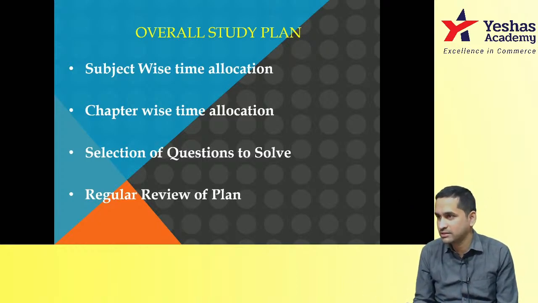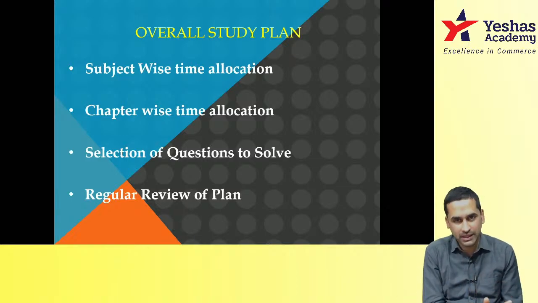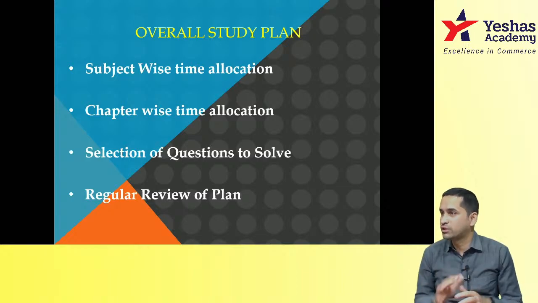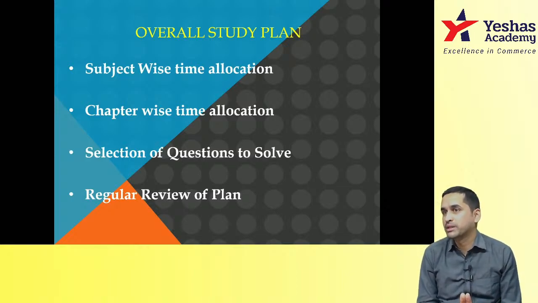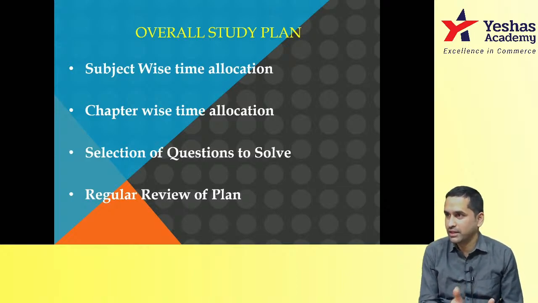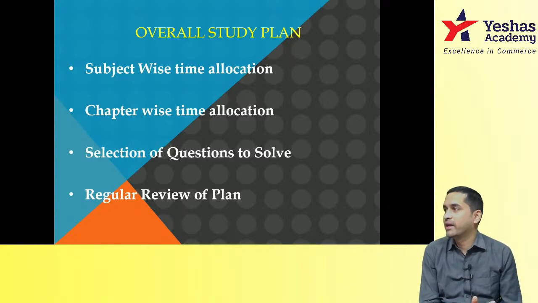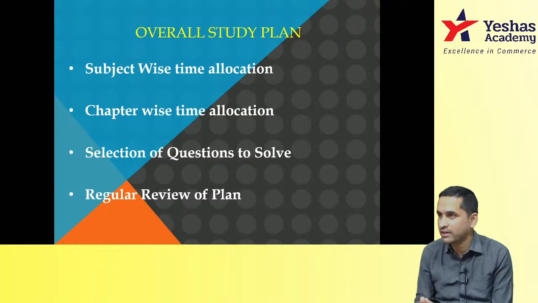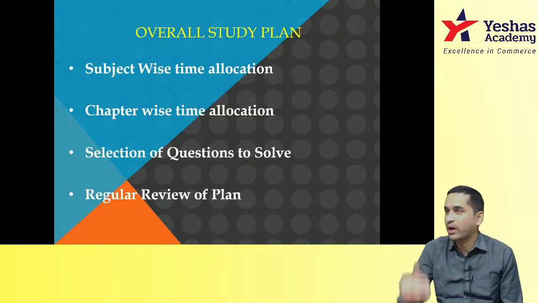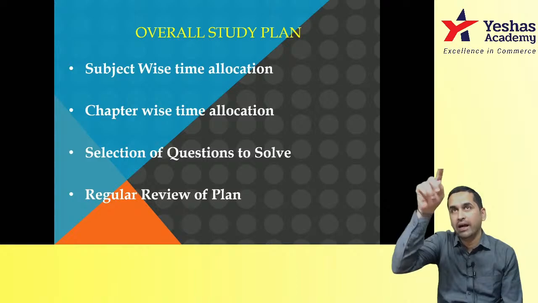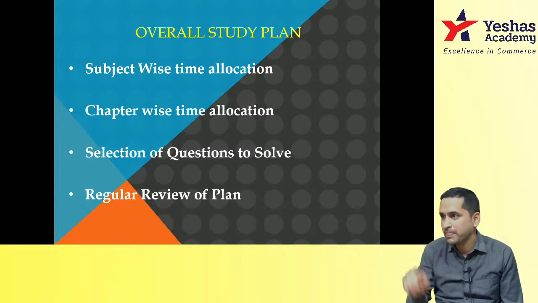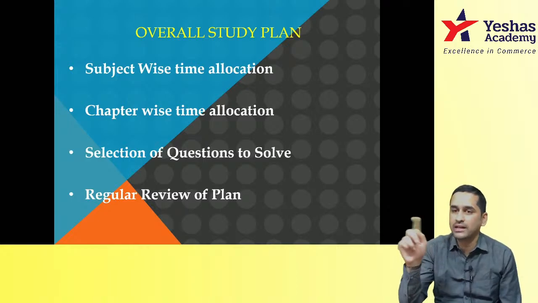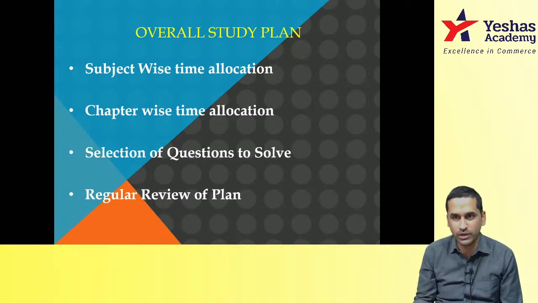Suppose I have 100 hours and I have, for example, 10 chapters, that means I have 10 hours allocated for each topic. Now I know some topics won't take 10 hours, they will get over in say 5 or 6 hours, and I also know there are topics which will take more than 14-15 hours. Now average this out. You first write 100 in total, and then you write 10, 10, 10 for all, and then you minus 2 or 3 wherever you think less time is enough, and then add 2 or 3 wherever you think you need more time.